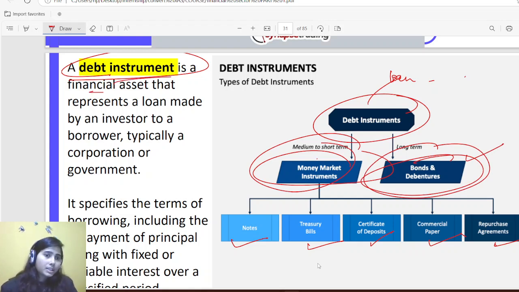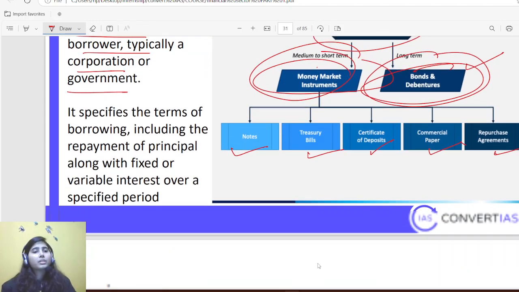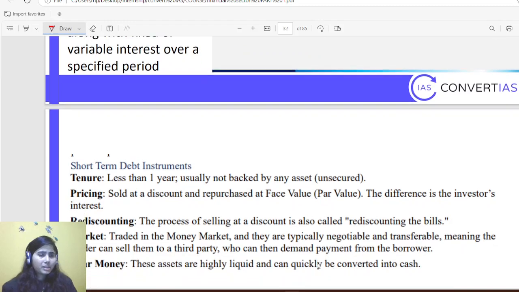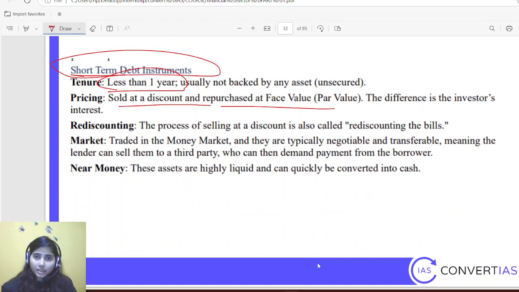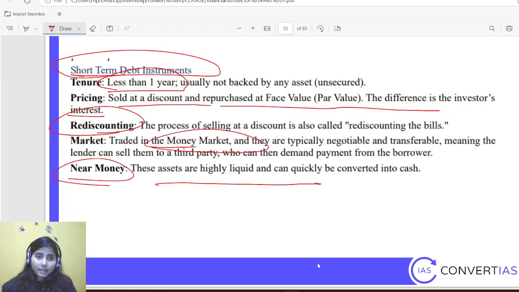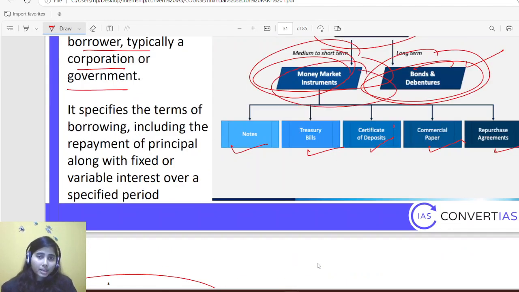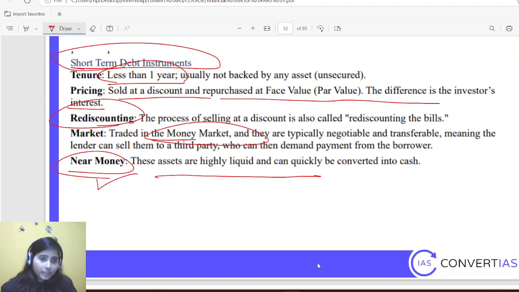A debt instrument is a financial asset that represents a loan made by an investor to a borrower, typically a corporation or government. Simple thing. Short-term debt securities, for less than a year, are sold at a discount and repurchased at face value. The difference is the investors' interest. These assets are short-term, especially money market instruments, and they are called near money. This is important: these assets are highly liquid and can quickly be converted into cash. That's why they are called near money.